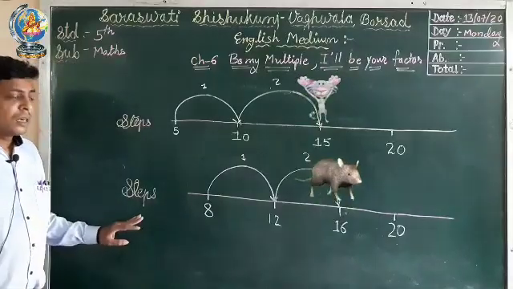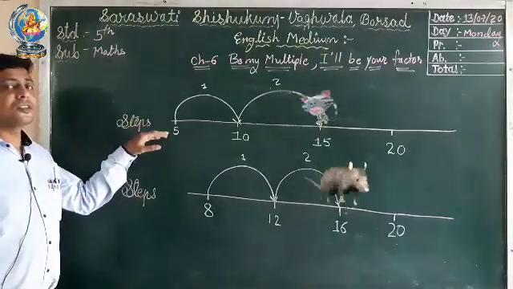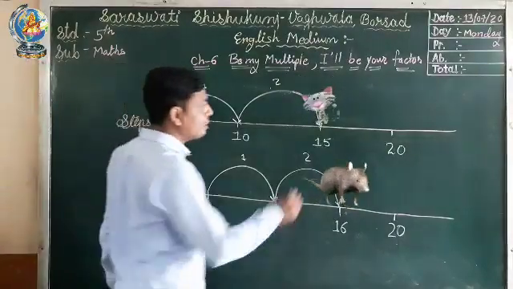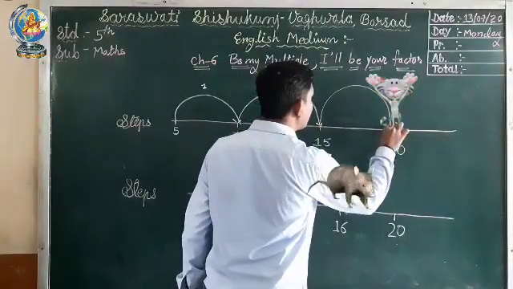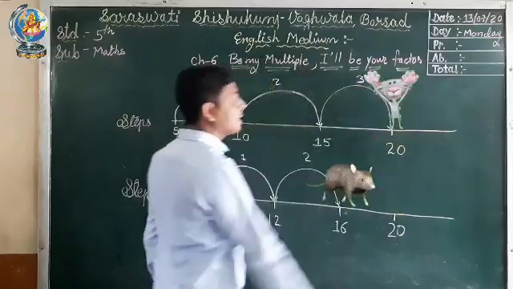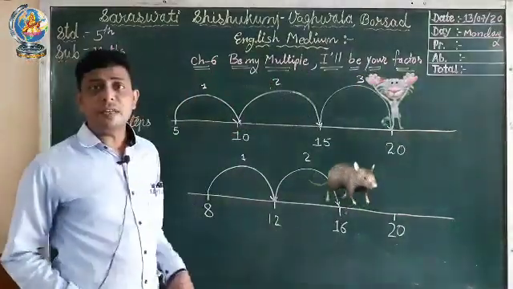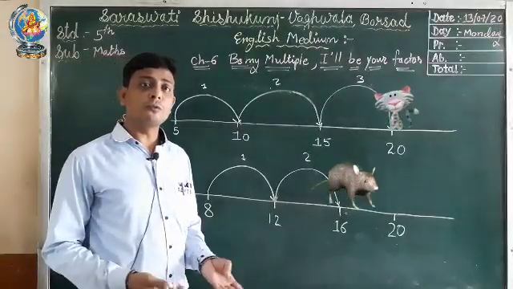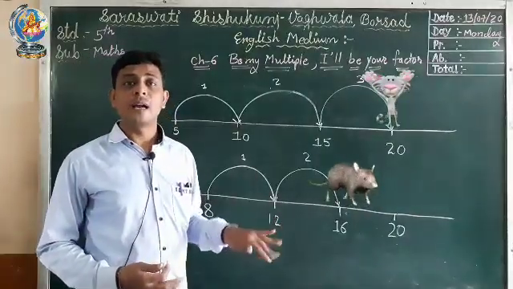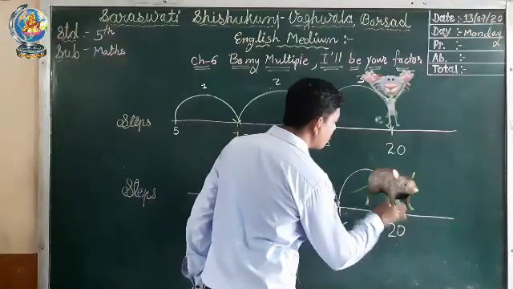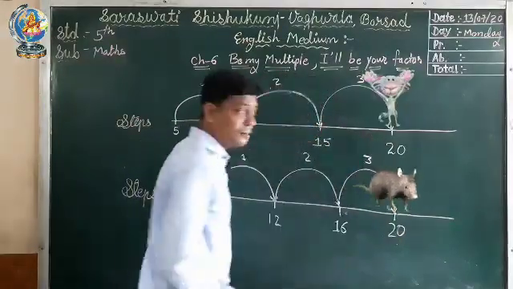Now again the cat will jump 5 steps forward and it will reach which number? It will reach 20, which means the cat will reach 20 in the third jump. In the same way the mouse will also move forward 4 steps and it will reach which number? 20. So this is the third jump.